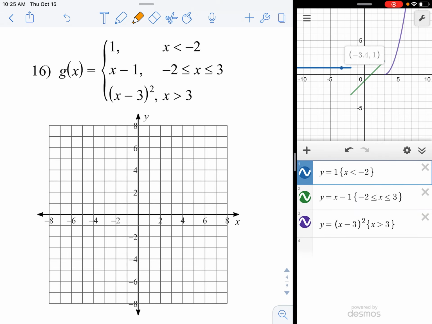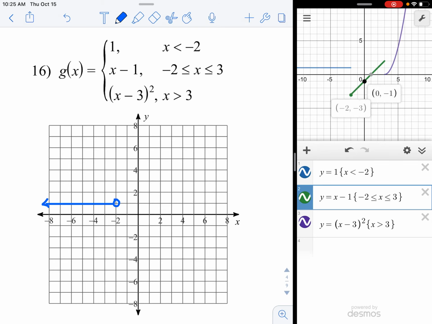Okay, so this first line, it's a horizontal line at 1 and it ends in an open circle at -2. So right here is what that piece looks like. This one goes from -2, -3 up to 3, 2, and it is slanted like that. Closed circles on each end, or closed dots on each end, no circles.